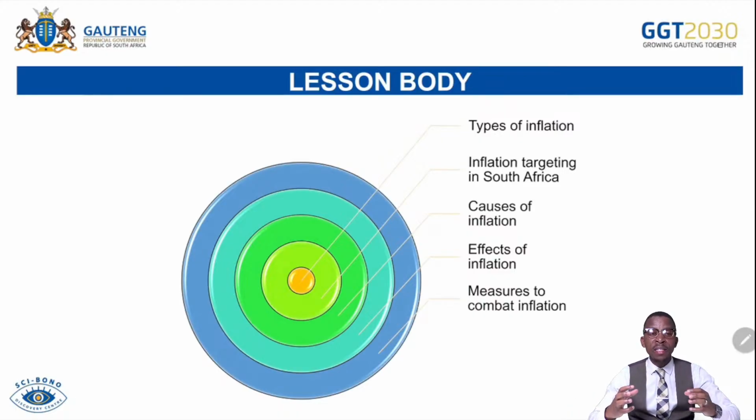So if ever the state is not fully informed about inflation, it cannot easily achieve its public sector or macroeconomic objectives, because they are too closely linked to inflation. Look, we want to achieve full employment as the government. Can we achieve that with a high level of inflation? No, we cannot, because with high inflation, firms will be employing relatively fewer workers, and that will lead to a high level of retrenchment in the workplace.